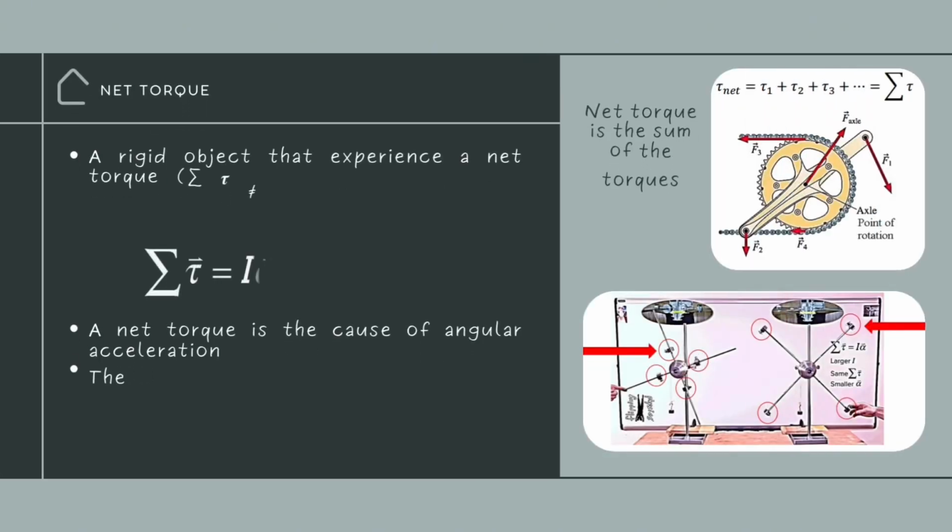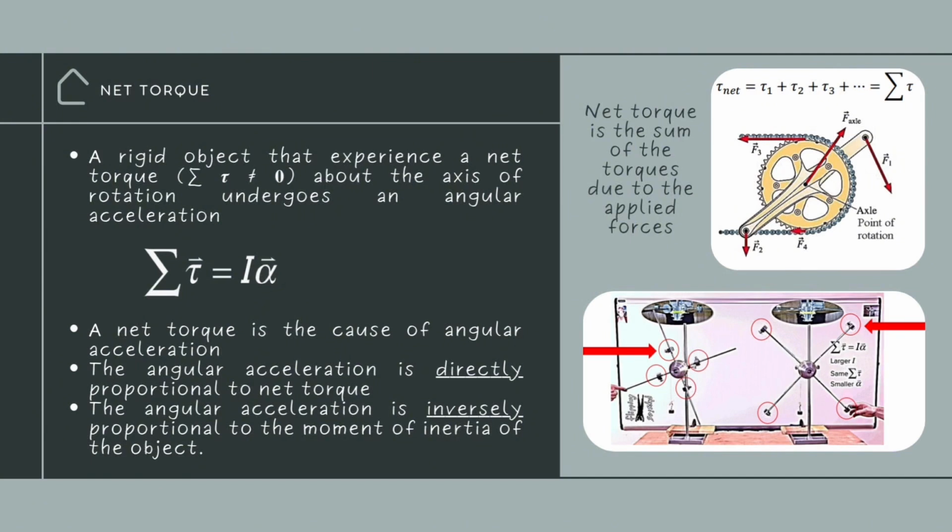Net torque is the sum of the torques due to applied forces. A rigid object that experiences a net torque about the axis of rotation undergoes net torque equals moment of inertia times angular acceleration. And net torque is the cause of angular acceleration. The angular acceleration is directly proportional to the net torque. The angular acceleration is inversely proportional to the moment of inertia of the object.